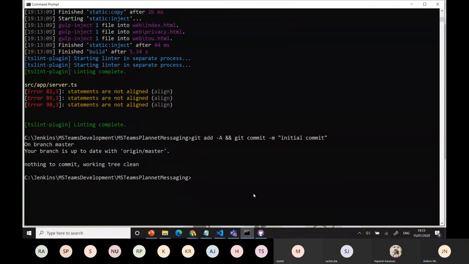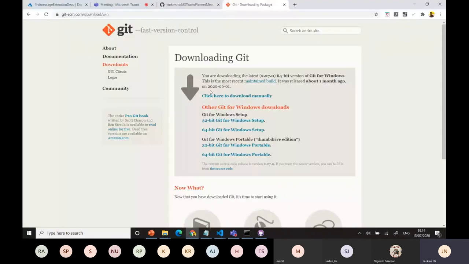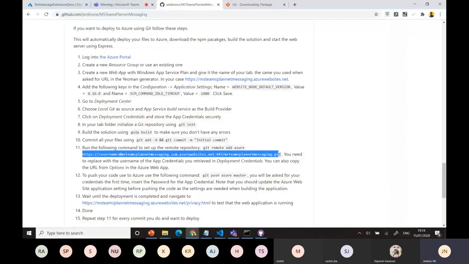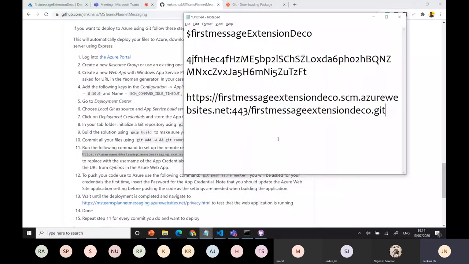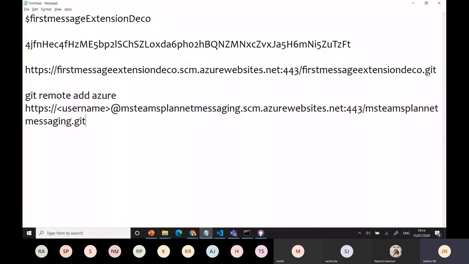Then what to do is you need to make the command. Your command to bring like this. Here you have this URL like this. You can copy that from Azure itself. Okay, copy this from line number 11. Go here. I make it the URL. Okay, this URL you need to modify.